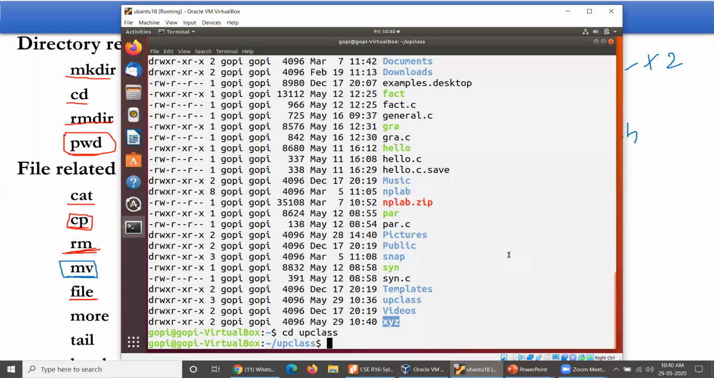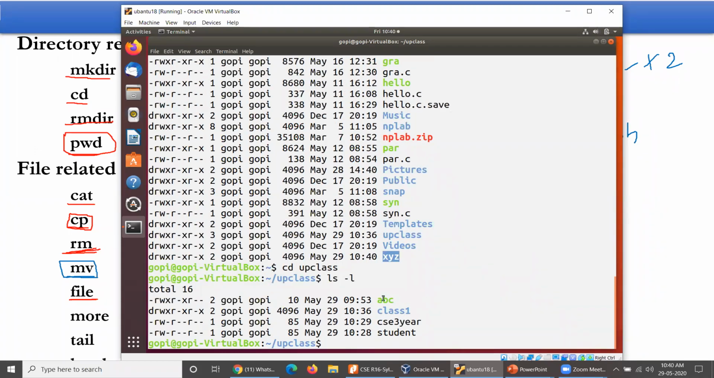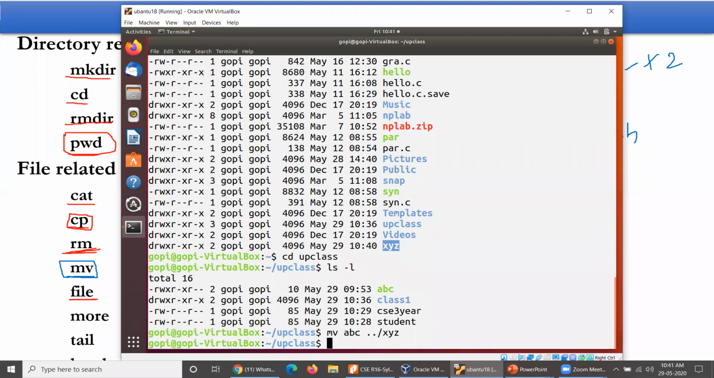Now I'd like to move one particular file. ls -l. I would like to move ABC from up class to its parent's other directory, that is XYZ. So mv, my file name is ABC. Where do I have to move it? You move towards its parent, where you have one more directory, XYZ. Okay, it has been moved.